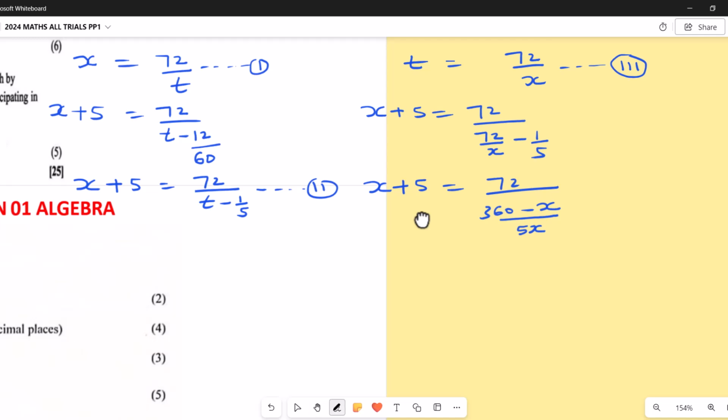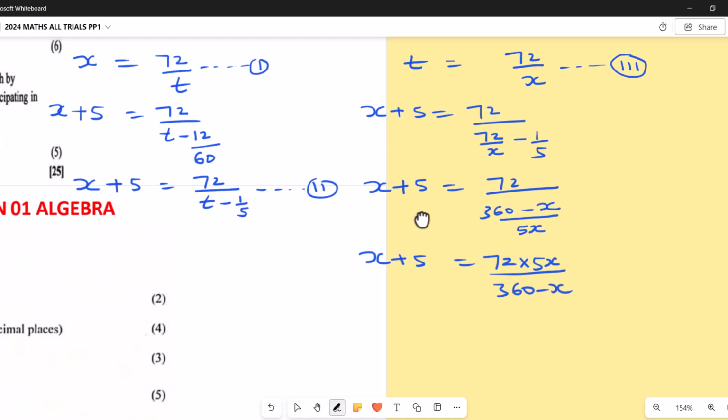Okay. So now to make my arithmetic simple again, I'm going to say x plus 5 equals, now this 5x is going to multiply by the 72, so 72 times 5x, then divided by 360 minus x.